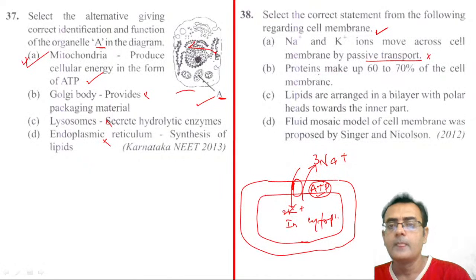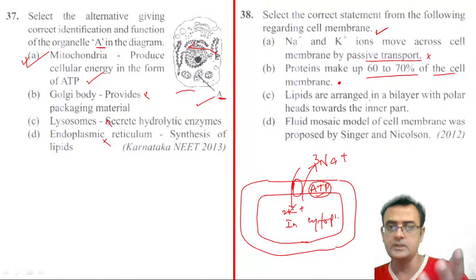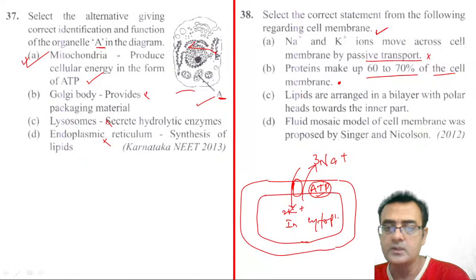Second, proteins make up 60 to 70% of the cell membrane. This seems correct, but this is again confusing, because the protein content of the cell membrane depends actually. In many cells it is more than 70%, in many cells less than 50% also, right? So keep in mind, read all the choices here. Third choice, lipids are arranged in a bilayer with polar heads towards the inner part.